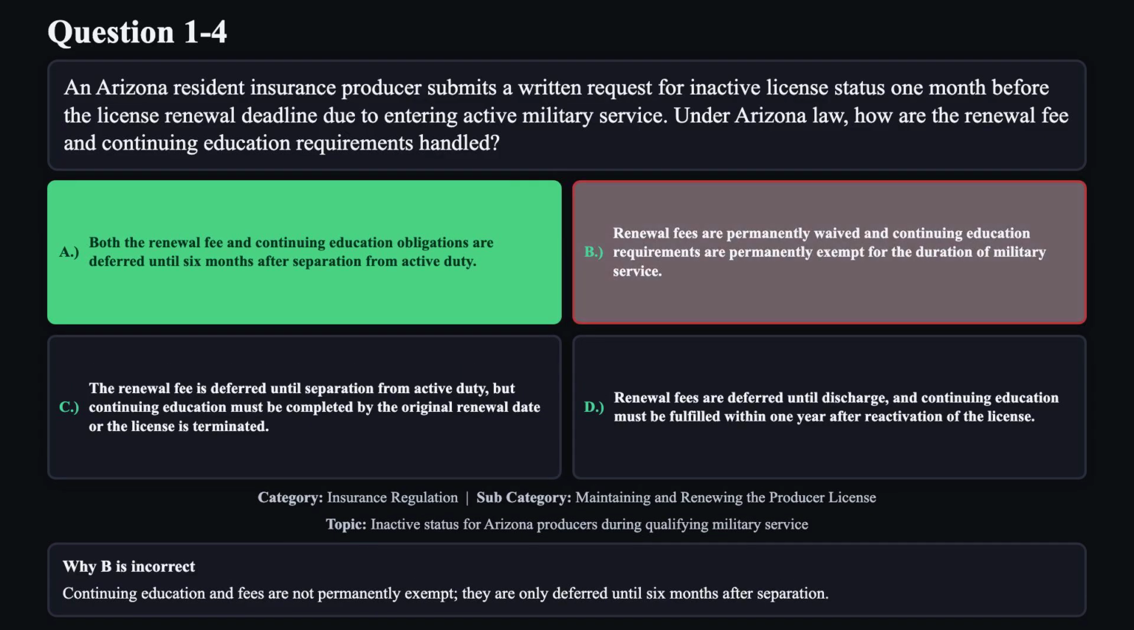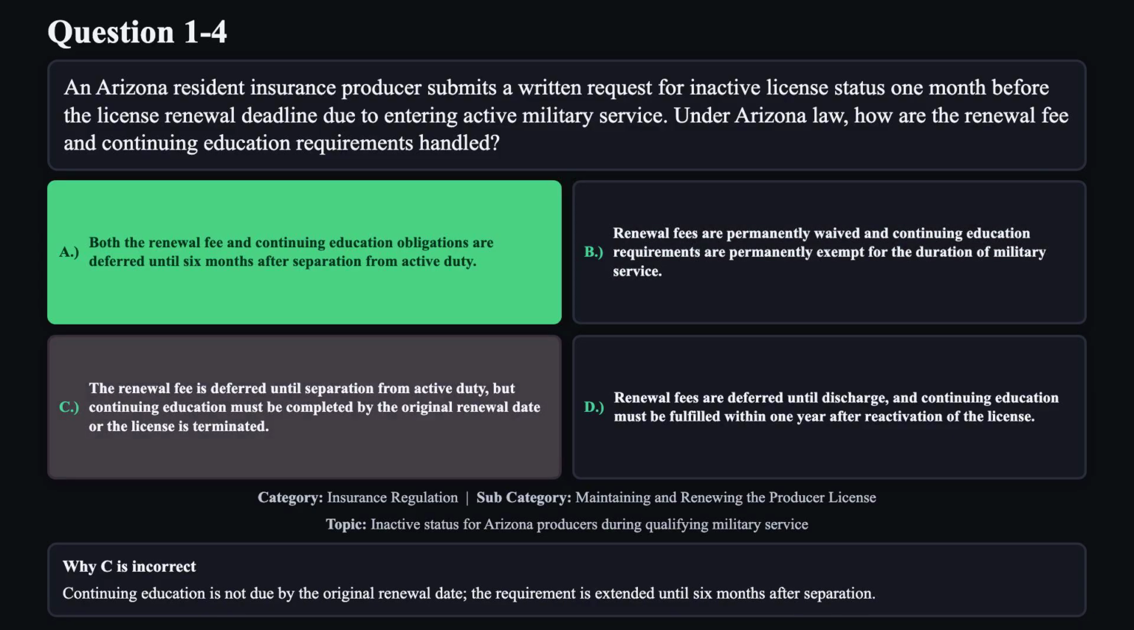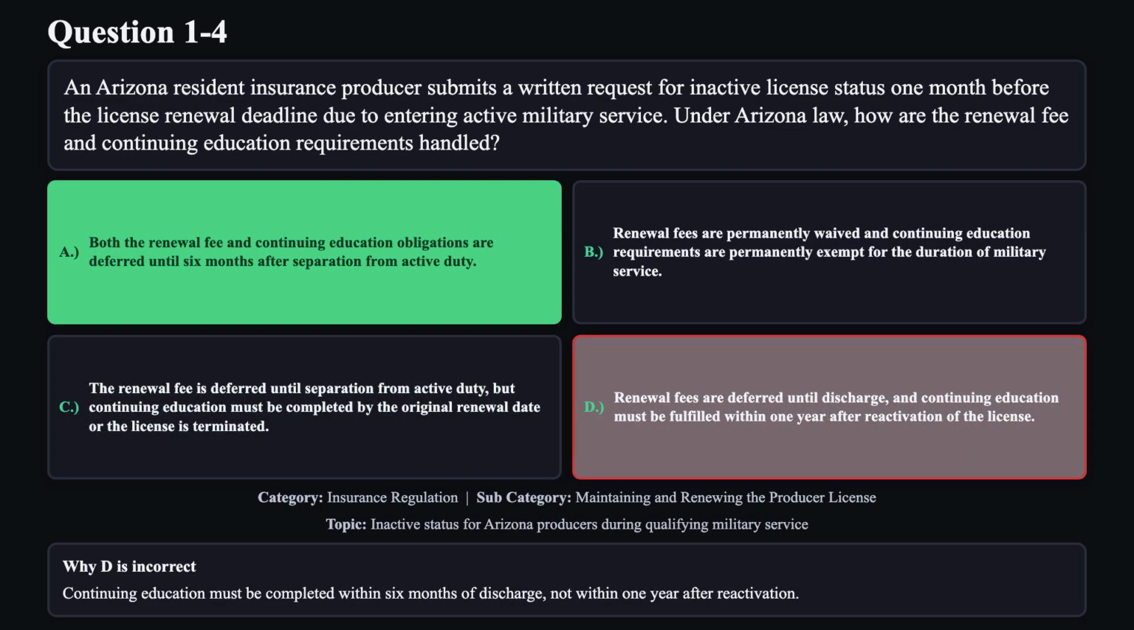Reason B is not correct. Continuing education and fees are not permanently exempt. They are only deferred until 6 months after separation. Reason C is not correct. Continuing education is not due by the original renewal date. The requirement is extended until 6 months after separation. Reason D is not correct. Continuing education must be completed within 6 months of discharge, not within 1 year after reactivation.